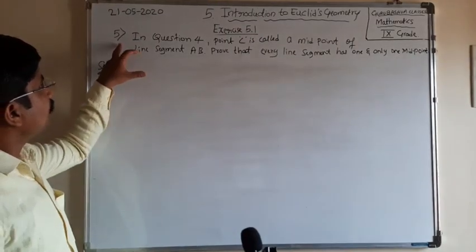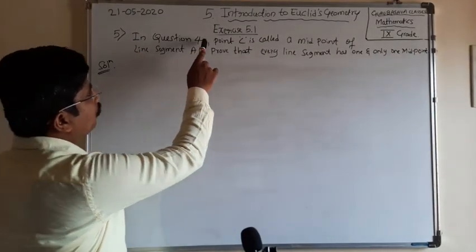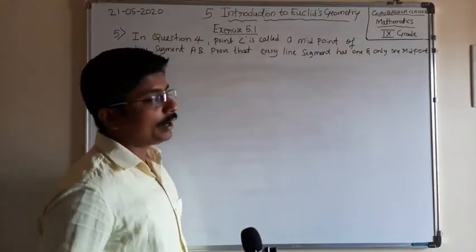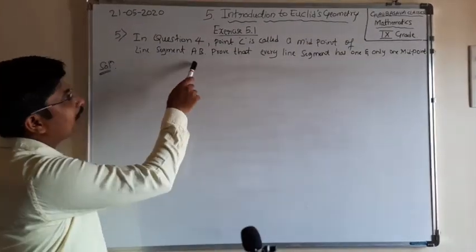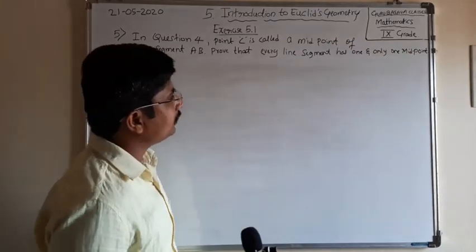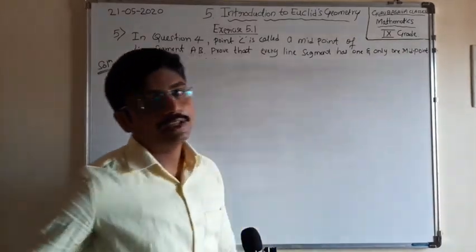Okay, students, next in question number 4, point C is called a midpoint of the line segment AB. Prove that every line segment has one and only one midpoint.